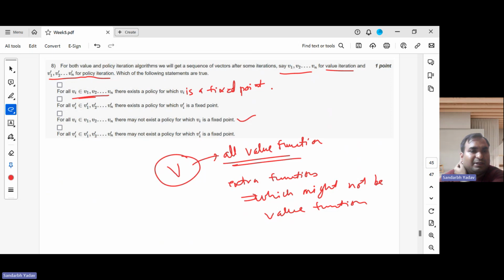So the first and third options correspond to value iteration. There may not exist a policy for which Vi is a fixed point, right? Suppose I take some point F, where F stands for some function which is not a value function. This point resides in this space, but it is not a value function, so it won't correspond to some policy. So there might not exist a policy corresponding to this point, although it might be a fixed point.